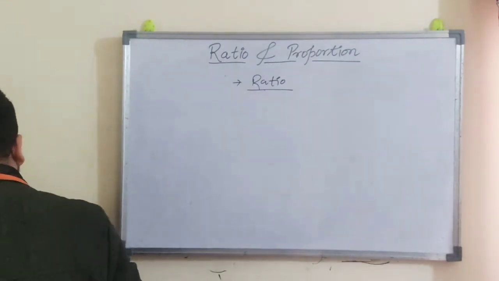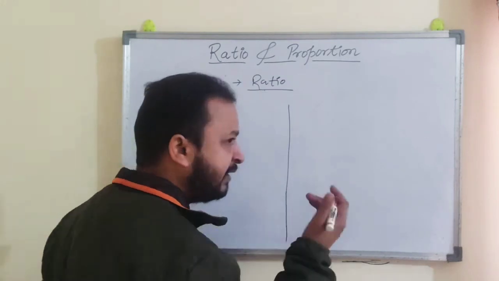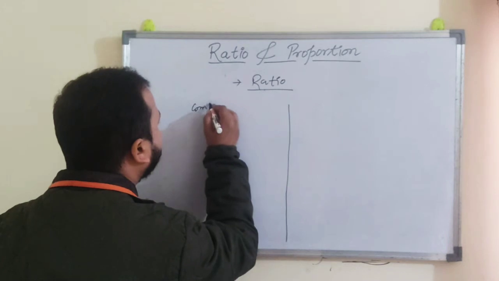So comparison of ratios and writing the given ratios in ascending or descending order.